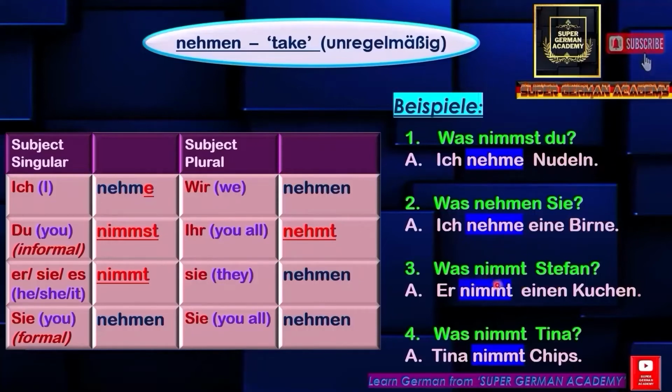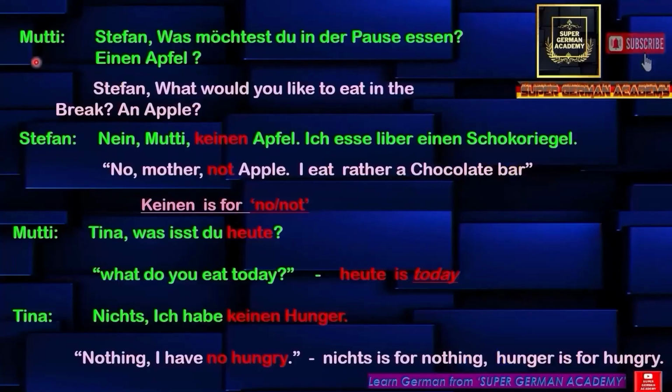Was nimmt Stephen? What does Stephen take? See, for er it is nimmt, right? So for Stephen also it is nimmt. Stephen nimmt einen Kuchen. He takes a cake. Was nimmt Tina? What does Tina take? Tina nimmt Chips. Tina takes chips. So these are the German verbs used in this lection. Let's see conversation example sentences.